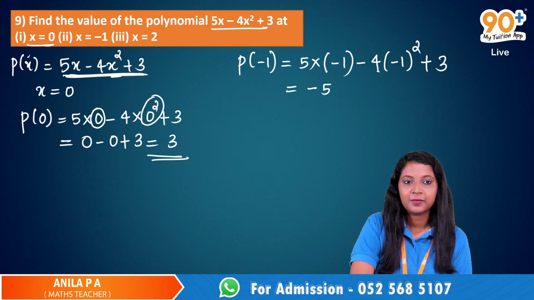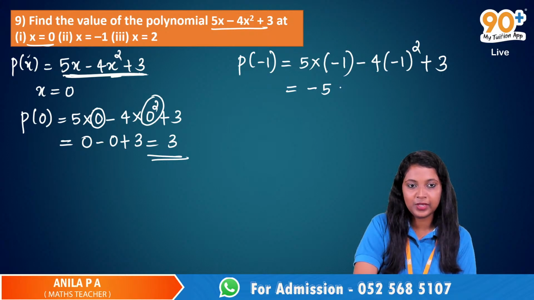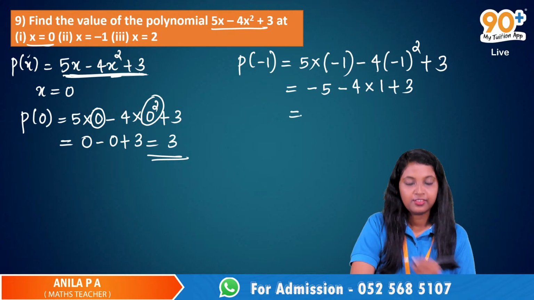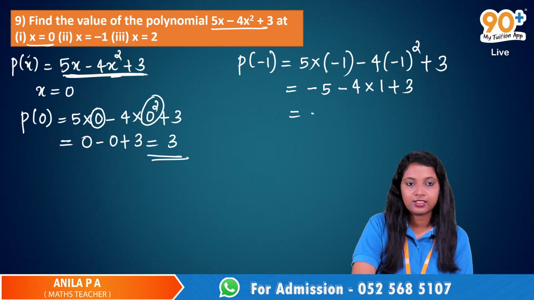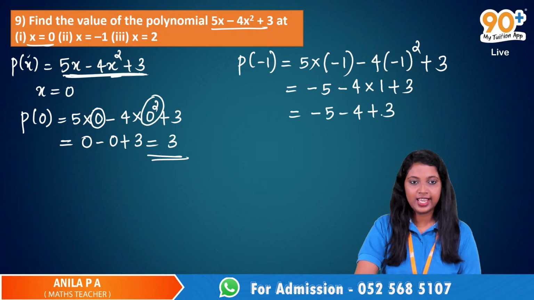Now since there is a square on top of minus 1, it means minus into minus, which means plus. So it's plus 1. So it is minus 4 into plus 1 plus 3. Now we can multiply the 4 and 1, which is minus 4. Minus 5 minus 4 plus 3.